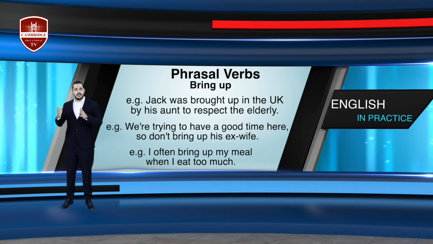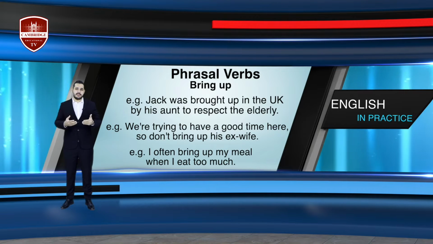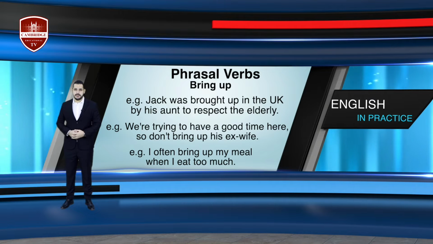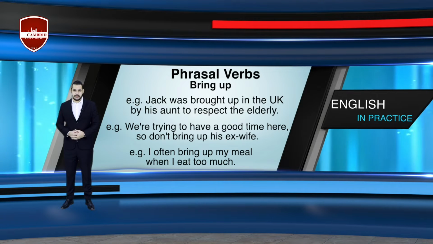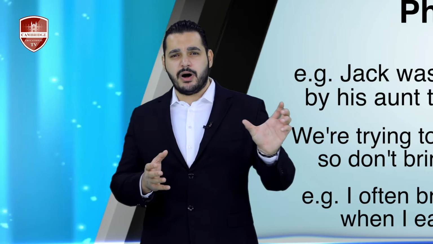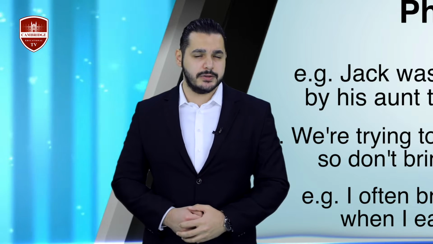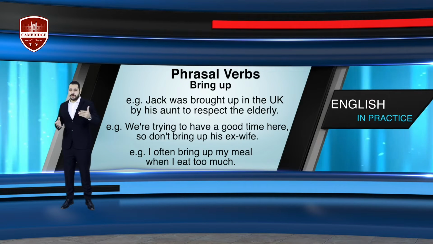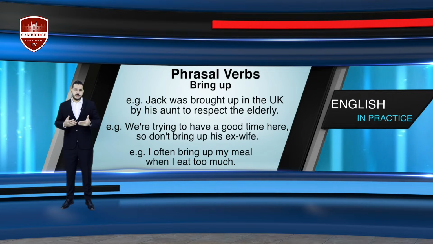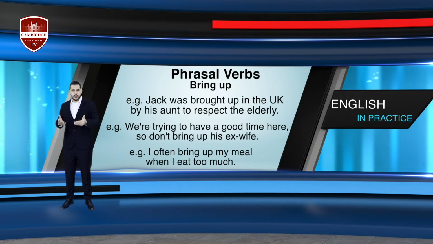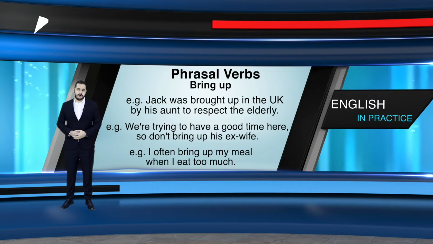Jack was brought up by his aunt means that Jack was looked after by his aunt, not his father, mother, or anyone else. In the UK, based on this part, we know that Jack lived in the UK as a child. To respect the elderly refers to the attitude or the beliefs he was taught while being looked after by his aunt.